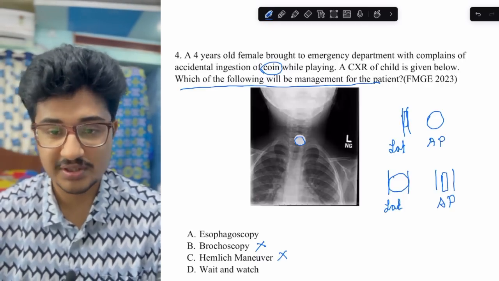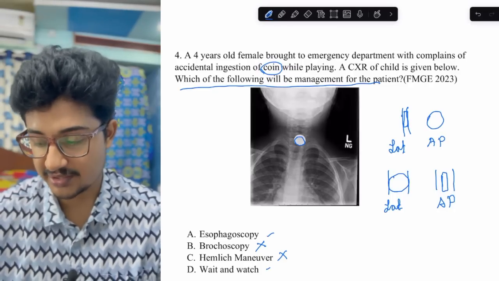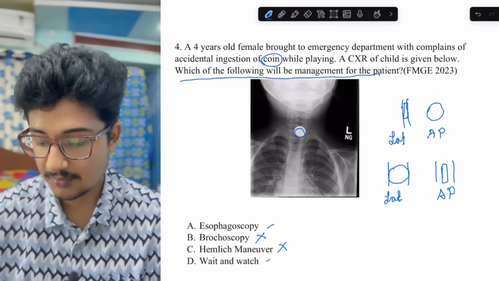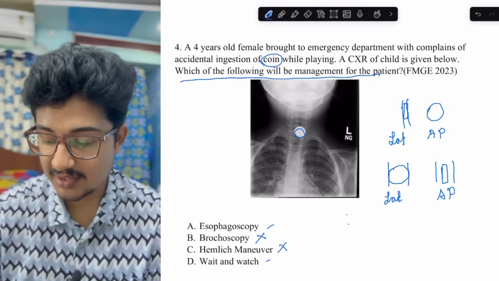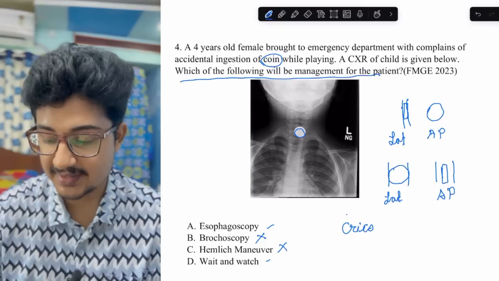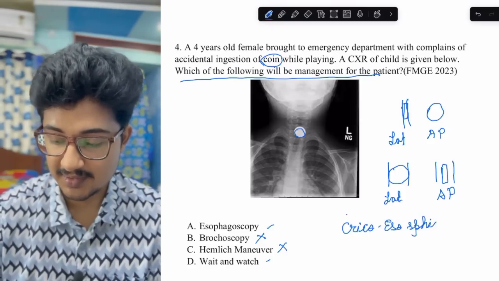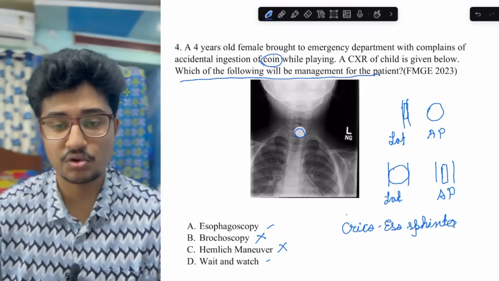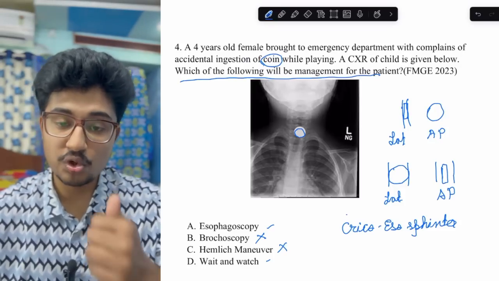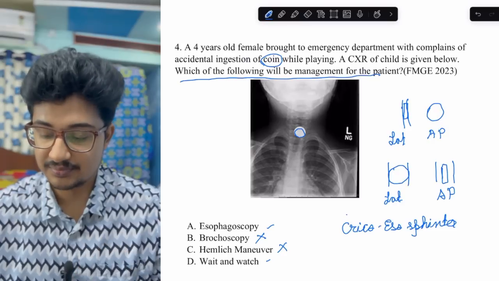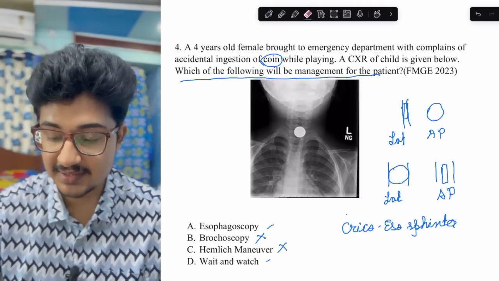Now two options are left: esophagoscopy or wait and watch. We know that the narrowest part of the GIT is the cricoesophageal sphincter. If any object crosses this, then we think that it can cross the whole of the GIT also. And this has crossed the cricoesophageal sphincter.